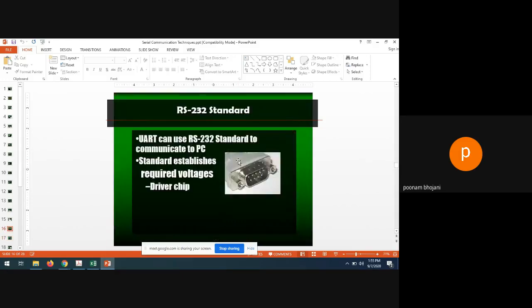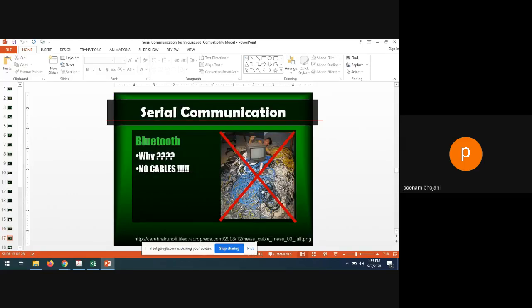And yes, when using serial communication, the biggest advantage is that we can use long wires to connect two things, right? So if you want to connect by using serial communication, we can use a long wire. For example, you are using so many wires and connectors in your laptop, let's say. Right now, whenever laptops are updated, you will see that a very small number of connectors are there, 5 to 6, right? But in the previous laptops there were so many connectors.